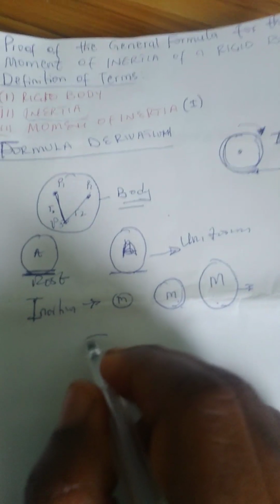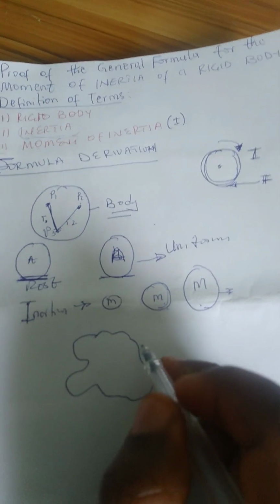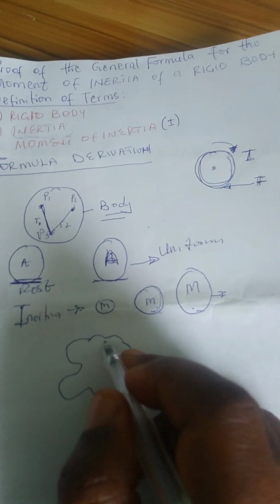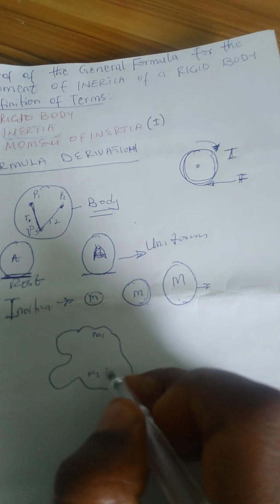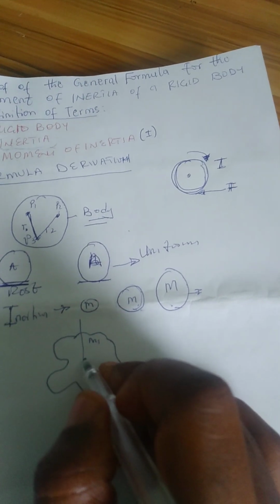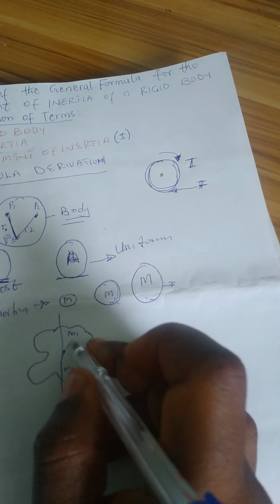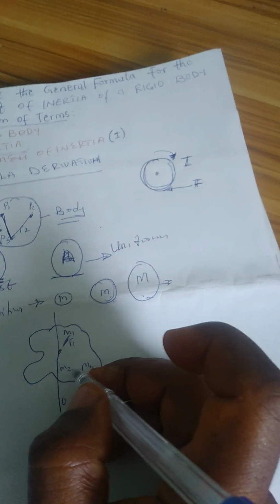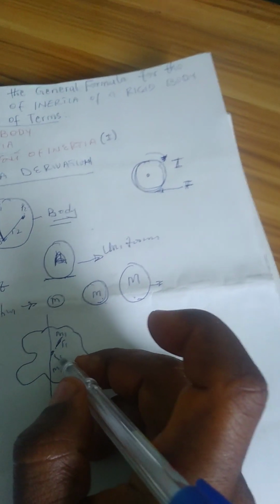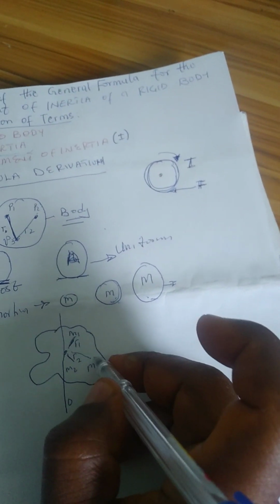Now, how do we prove the formula for moment of inertia? Let's consider any arbitrary body, let's say consisting of different masses m1, m2, m3, and so on and so forth, at distances apart from an axis O. Let's say m1 is at a distance r1, m2 is at a distance r2 from the axis, m3 is at a distance r3 from this axis.